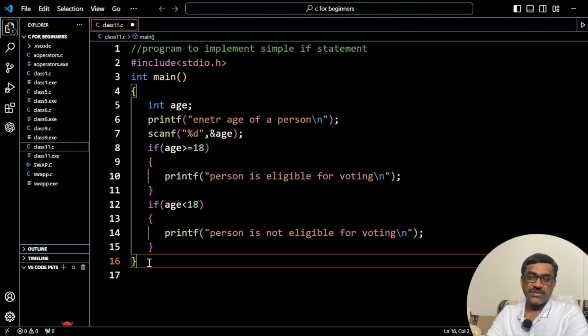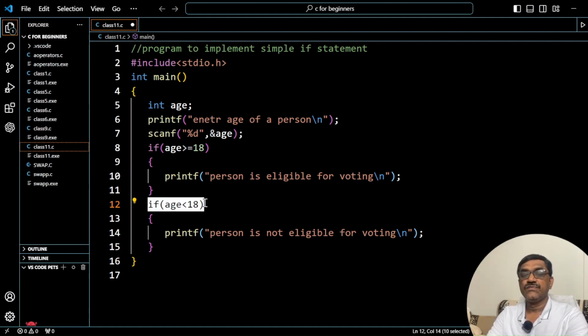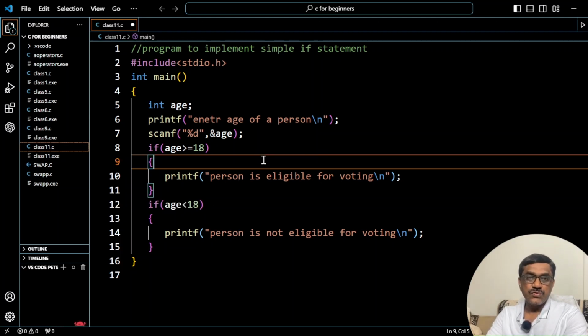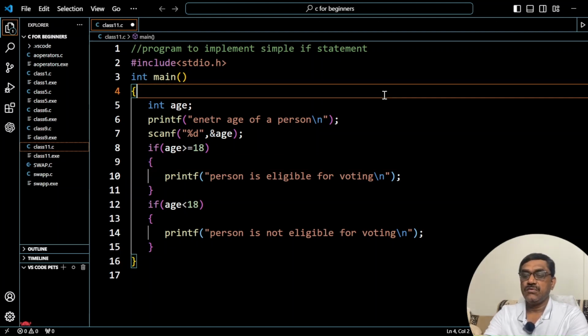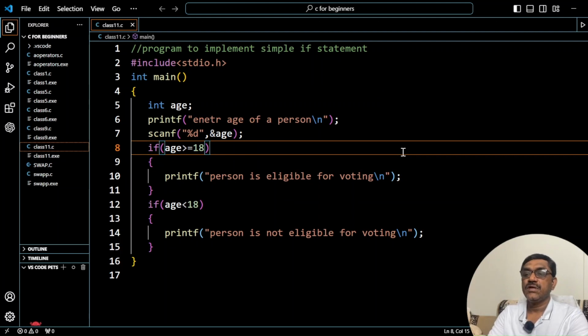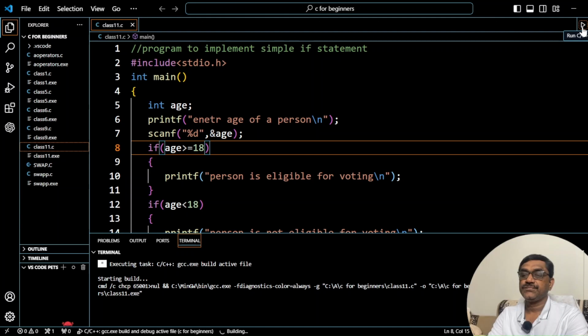Instead of using two if statements, you can use the concept of if else, so that in place of the second if, you can mention else. That is the advantage of the if else statement. But here, for two conditions, you have to mention two if conditions. This is the overhead of using the if statement. Now let us save this program and see whether we are getting the proper output or not. Now run it.